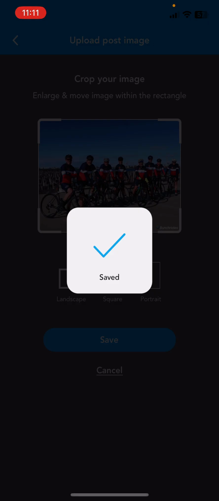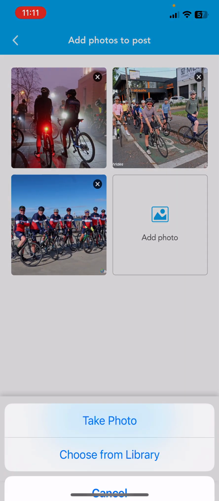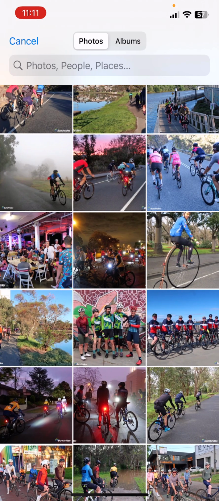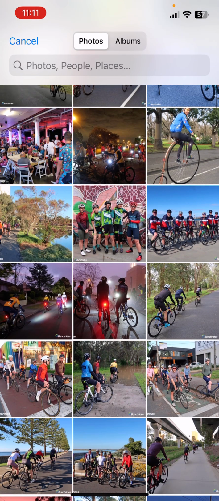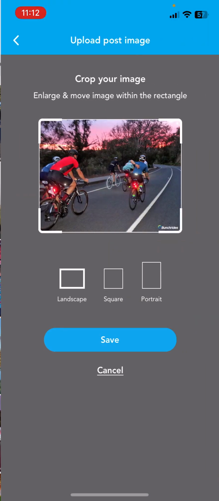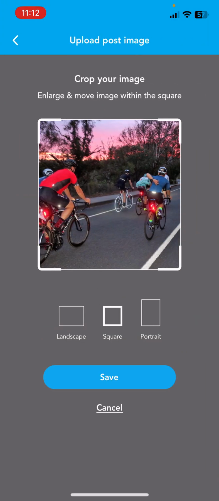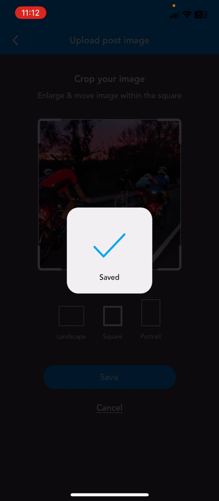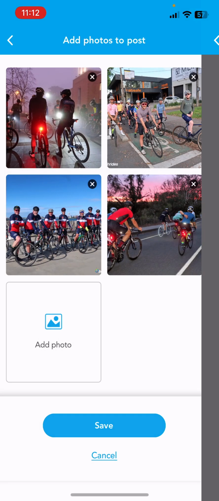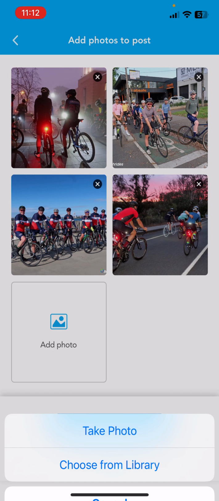There's another landscape, and I'll show one where you can actually crop it. So using our cropping tool as well, which is quite effective, super fast, and it's a great way to get the crop done quickly. So I'm just trying to find one where we can crop. Maybe I'll try this one, square, and I'll just square that one there. Done easily, quickly, and it's done within the actual area defined.